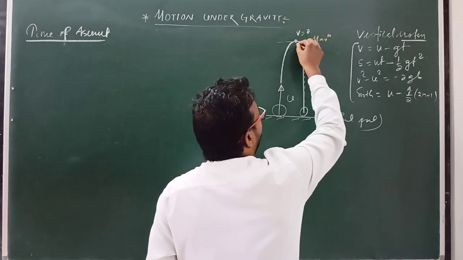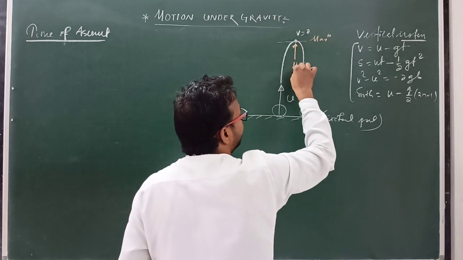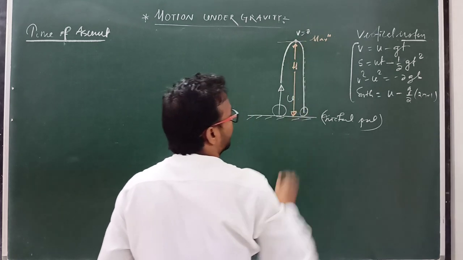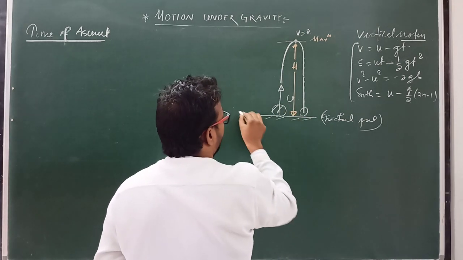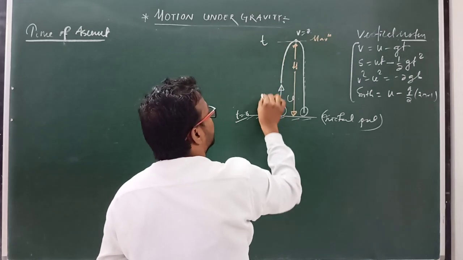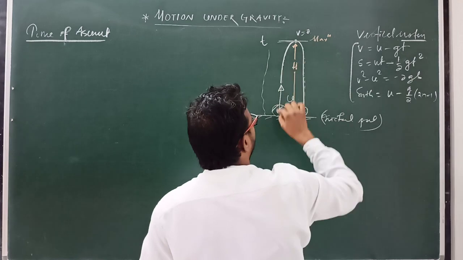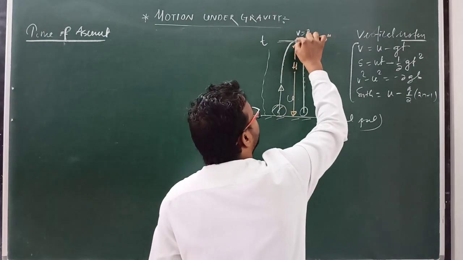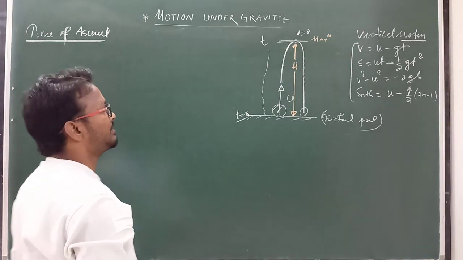Suppose this maximum height, I am writing here maximum height is h. Clear? So what is the time taken by this projected body, where time t equal to 0 to this is time t. This time total time 0 to velocity 0, sorry, initial velocity u to velocity 0, how much time it takes, that is known as time of ascent.